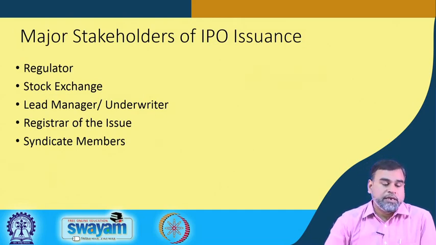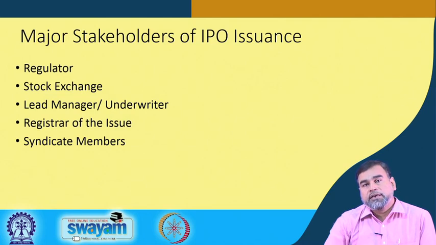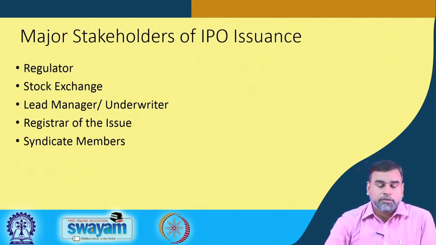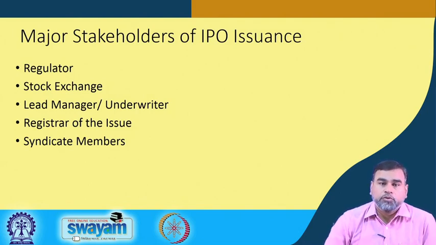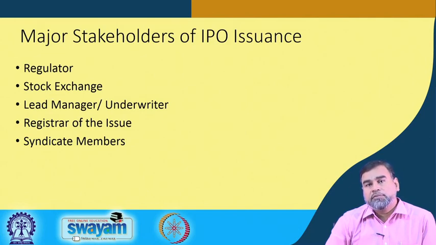Then we have a lead manager or underwriter, called the book runner lead manager, which is basically a merchant banker. They have a strong role in the IPO issuance. Then we have a registrar for this particular issue. The merchant banker appoints one registrar, who keeps the records of the transactions and of all the processes that happen for the IPOs.